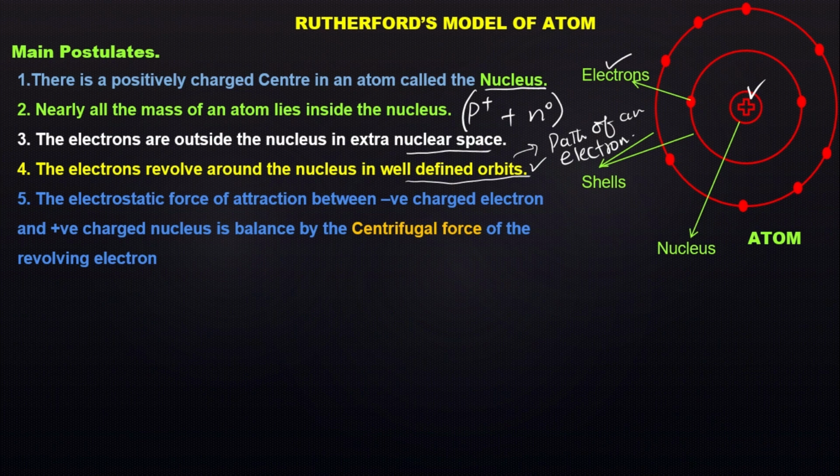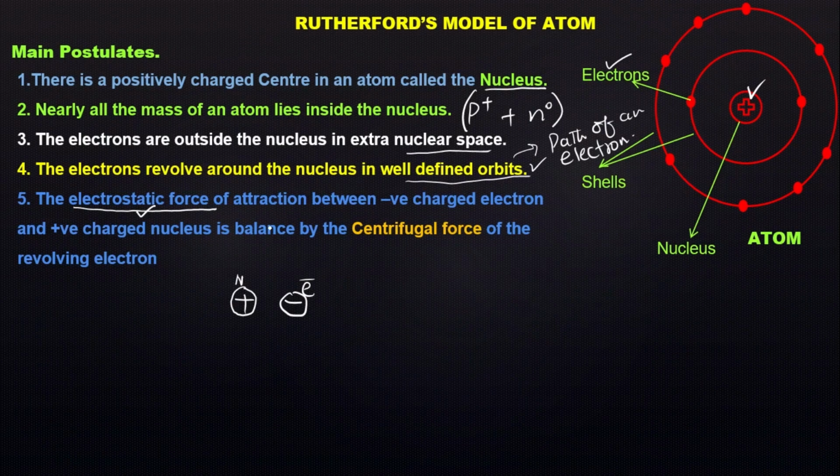Fifth point is electrostatic force. Please concentrate on this term. Electrostatic force is the force between charged particles. There are charges inside the atom. The nucleus is positively charged, the electron is negatively charged. So there is a force of attraction between these two charges. That force of attraction is called the electrostatic force of attraction, the force of attraction between two charged particles.